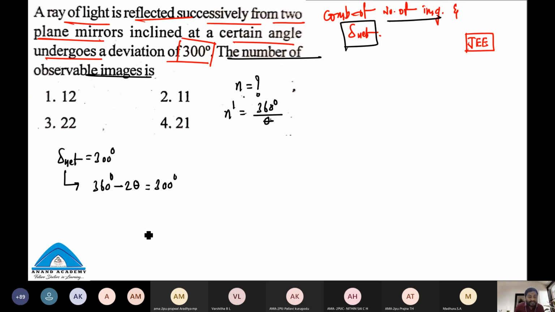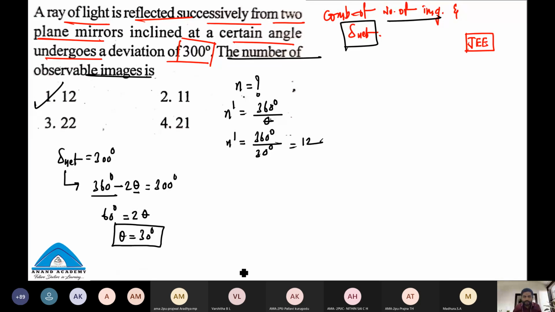What is this theta? It is the angle between the two plane mirrors. So 360 is kept as it is, and 300 comes to the other side. That is 60 degrees equals plus 2 theta, and theta is 30 degrees. Now coming to the number of images formed: n dash is equal to 360 divided by 30. What is the answer? It's 12. So 12 is the answer.